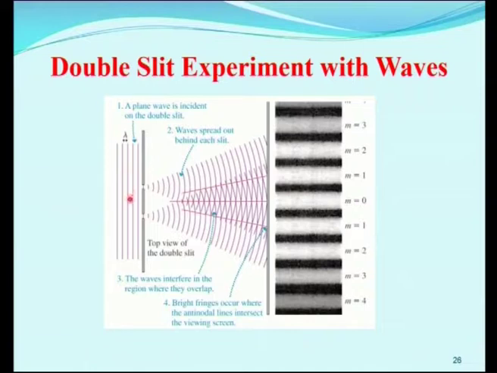Next we will see the double slit experiment. Actually, we have the double slit experiment in terms of electrons, that is, with electrons. But before studying the double slit experiment with electrons, we are supposed to know the concept of the double slit experiment with waves. Now, let us see the diagram. This is a wave coming from the source. The source is a monochromatic source, maybe a sodium vapor lamp, that emits light. Then these two are called slits. Slit means a small opening or aperture.